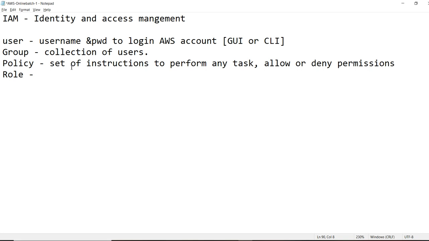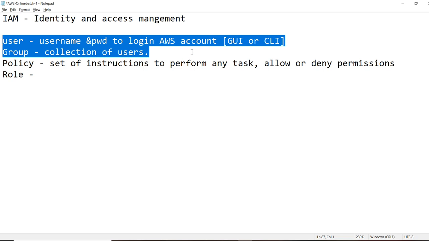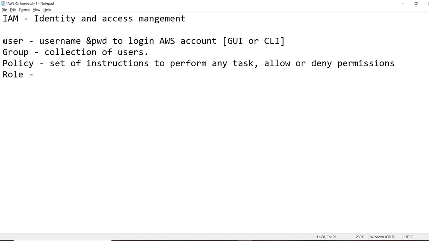Coming to the role: user and group are for humans. These two belong to humans.